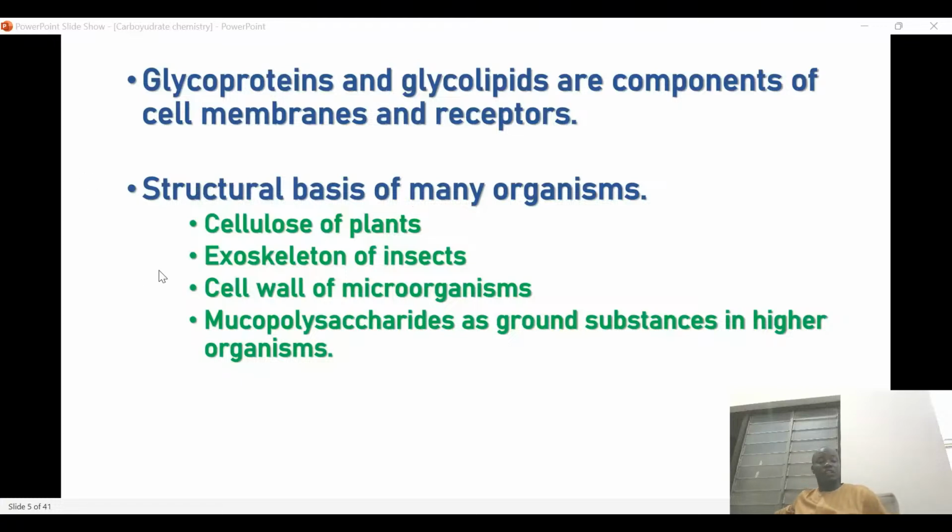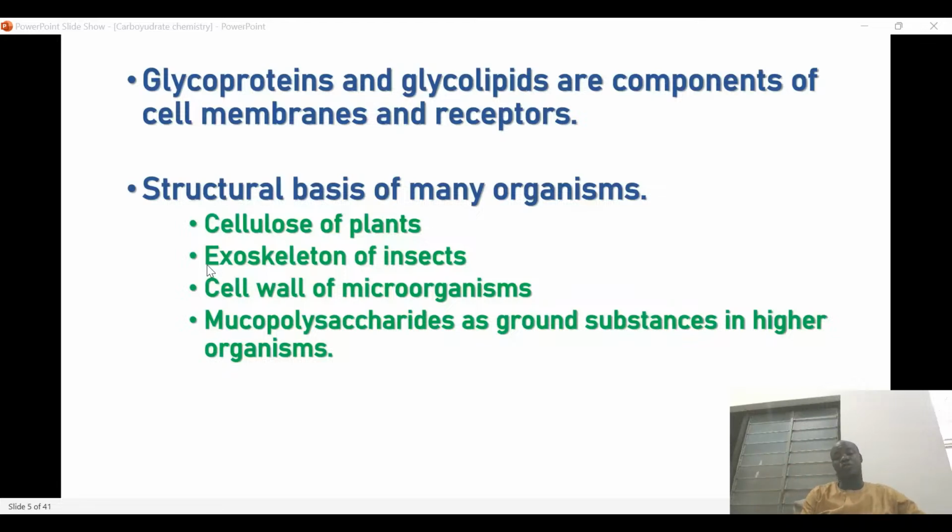So then we also have the structural basis of many organisms. For example, in plants, remember we have what we call the cell wall. The cell wall is a rigid part of the cell that controls and protects the cell. It provides the rigidity of the cell. So cellulose is found in plants and it has the protective functions of the plant cell.